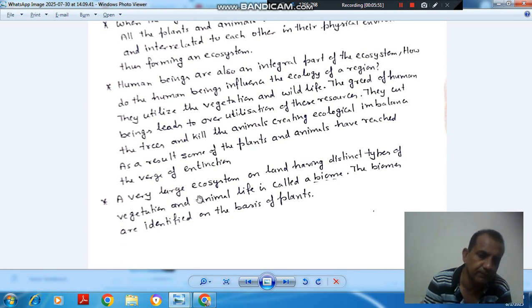Next point is a very large ecosystem on land having distinct types of vegetation and animal life is called a biome. So this is the definition of biome. A very large ecosystem having distinct types of vegetation and animal life is called a biome. So biomes are identified on the basis of plants, because animals are dependent on the plants.